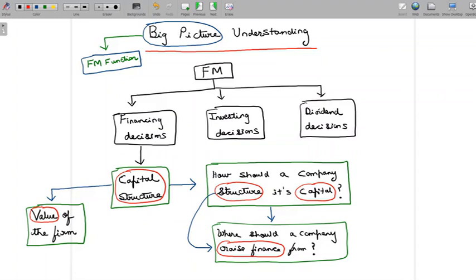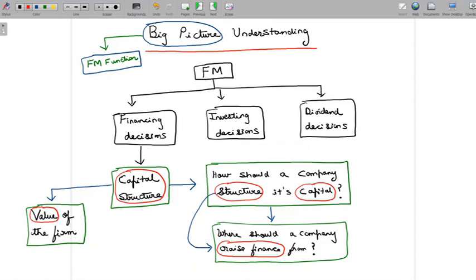Just like any individual would like to do things which would maximize his or her value, a firm also would like to do things which would maximize its value. If I'm a company valued at 100 crore today, and I know that I can do a few things and my value would become, let's say, 120 crores, then I would definitely do that.